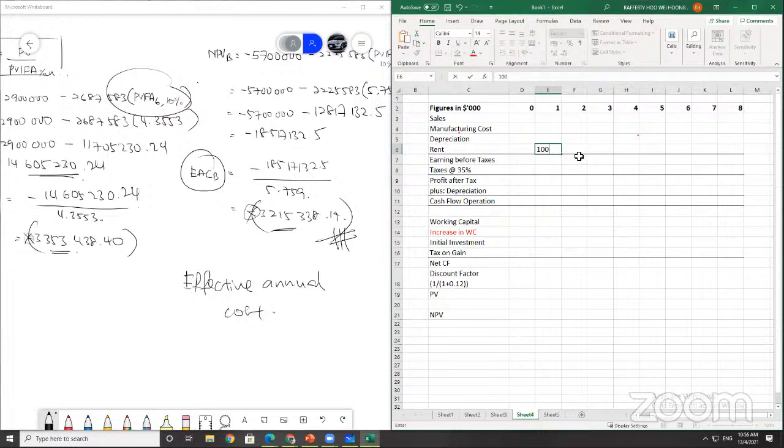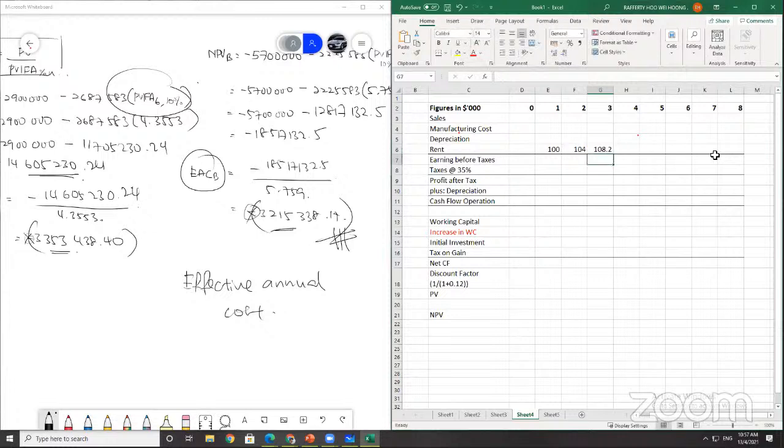So if it's incremental by 4%, year two will be 100 multiplied by 1.04. Year three is this figure multiplied by 1.04.